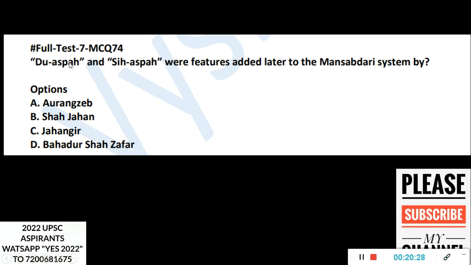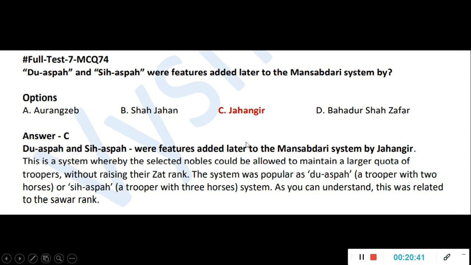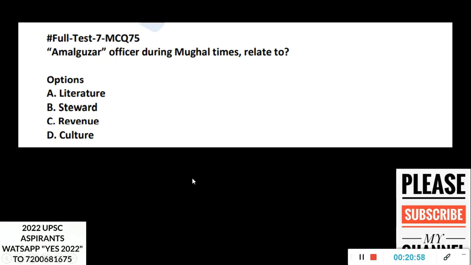Now this is a very good question. Do Aspa and Si Aspa were features added later to Mansabdari system by whom? Okay, so this is like UPSC favorite again. Mughal kings, they would have done different things, and they will every year ask at least one question. So this is actually Jahangir. Okay, Jahangir added. Mansabdari system is there from start, but in that some rank kind of thing they added. Okay, this Do Aspa means a trooper with 2 horses, and Si Aspa means a trooper with 3 horses. Okay, so that like a Sawar rank is there. Okay, you should know what is Sawar and all that. In history chapters we have already done.